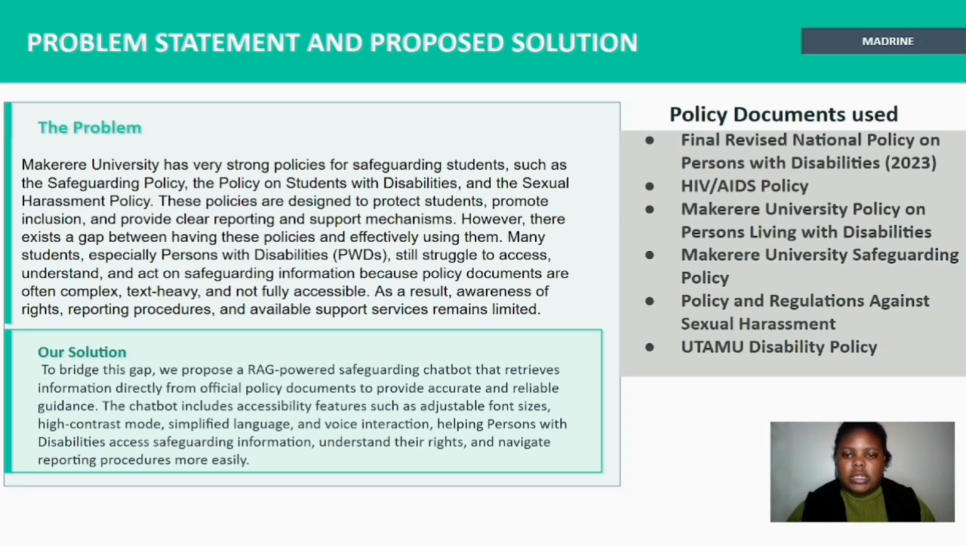However, much as these policies exist, there is a very big gap between having these policies and actually using them effectively. Many students don't know about these policies, and those who know about them don't know where to find them. Also, the language used in these policies is too complex, plus the documents themselves are text heavy, over 40 pages. So this becomes even worse for persons with disabilities because these policies are not accessible at all to them.